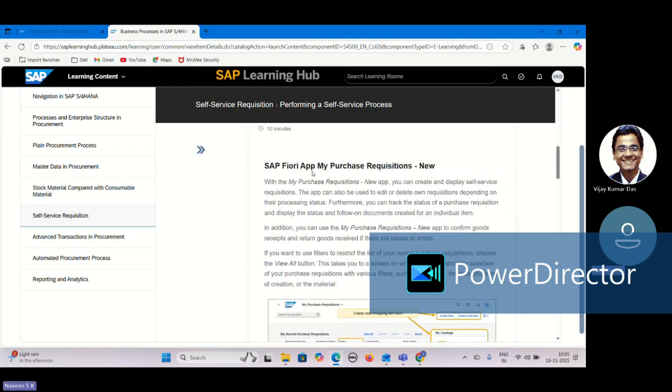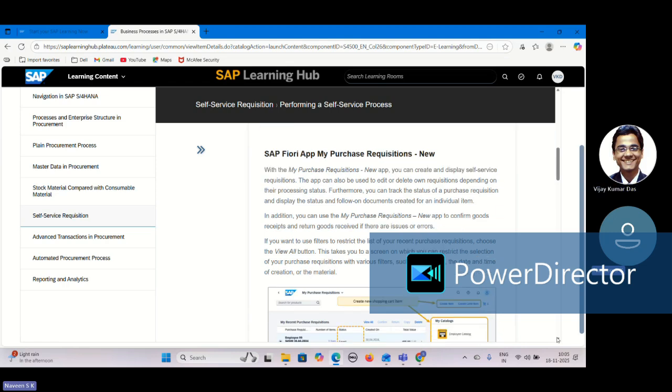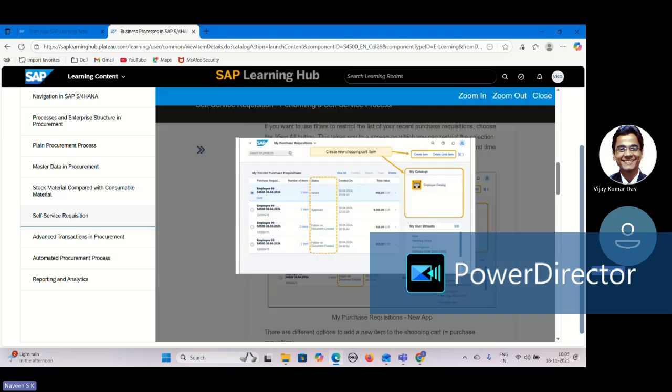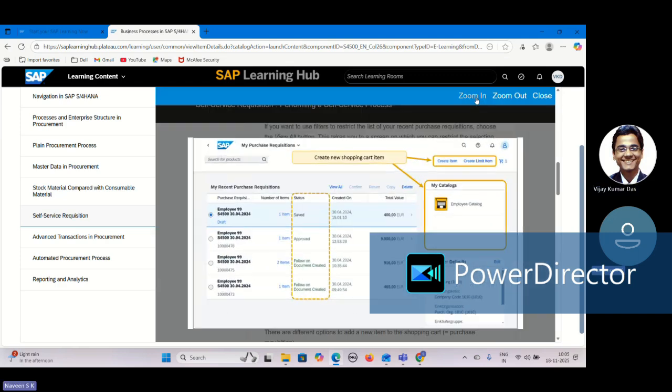For that, there is a separate app. The app's name is My Purchase Requisition. The general app is Manage Purchase Requisition, or we have the Create Purchase Requisition app. This is My Purchase Requisition new. If we go here, the screen looks like this. If I expand this, it looks like this.